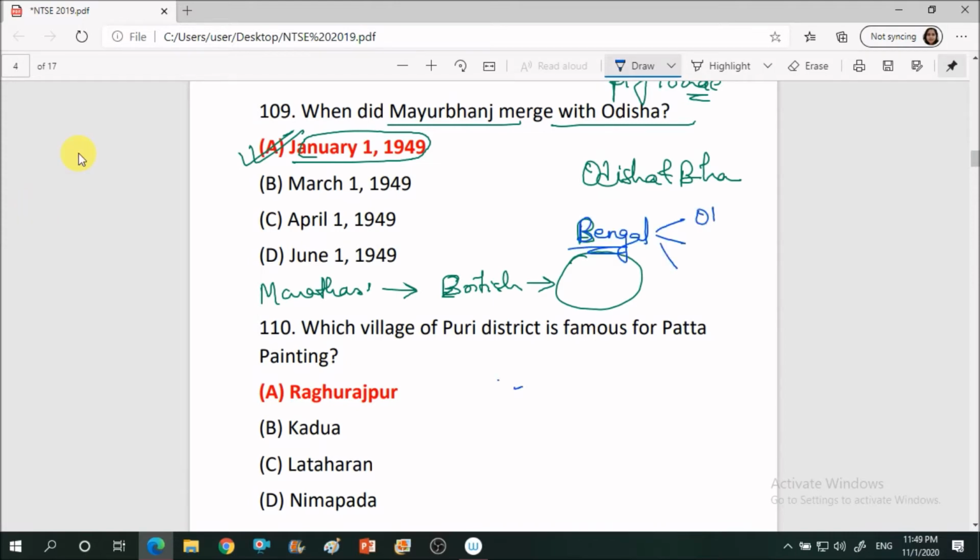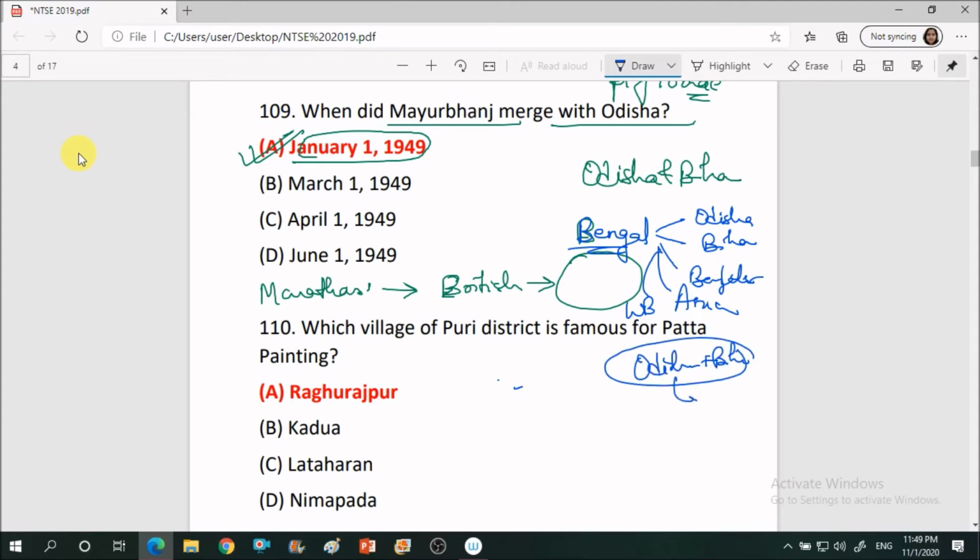Bengal not only comprised Odisha, it also comprised Bihar, Bangladesh, Assam and West Bengal. Finally, Odisha and Bihar were made a separate province in the year 1912. Then Odisha separated also from Bihar in the year 1936, on 1st of April, which is celebrated as Utkal Divas.